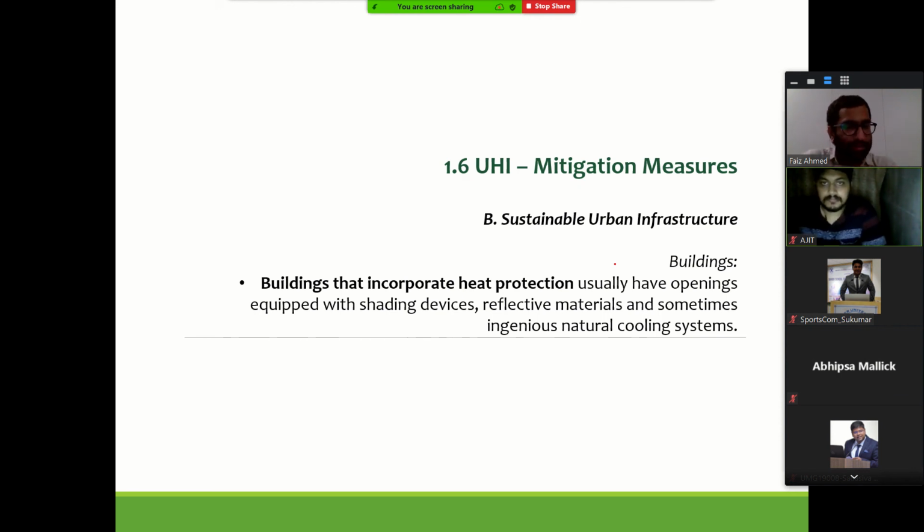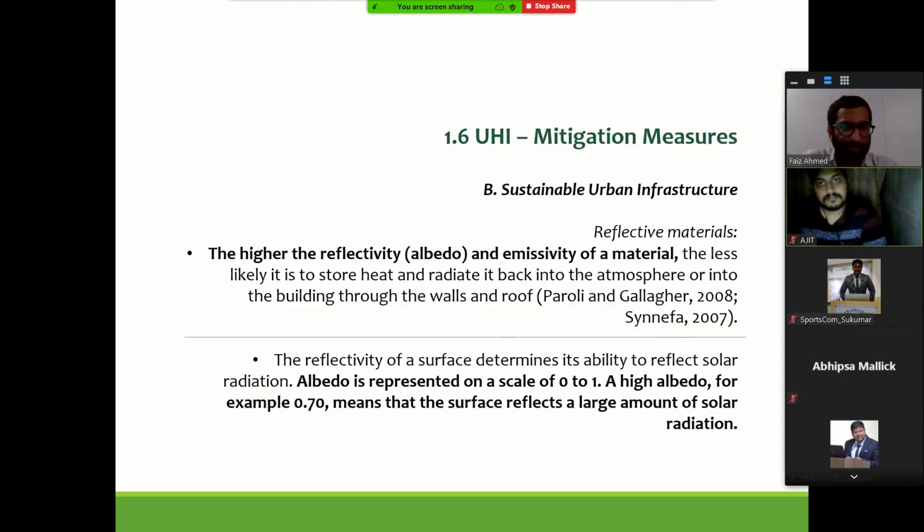One is through passive strategy, one is through active strategy, and we have seen building is one of the major components in overall city climate, how the city functions. It depends majorly on how this building works. So building is one of the major components, and how it has to be protected from excess heat. That is one thing that we should also mind.